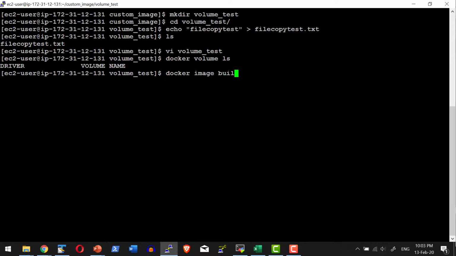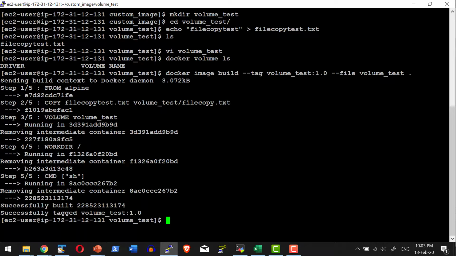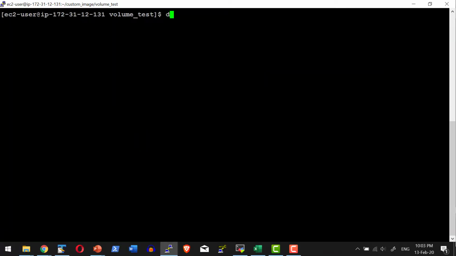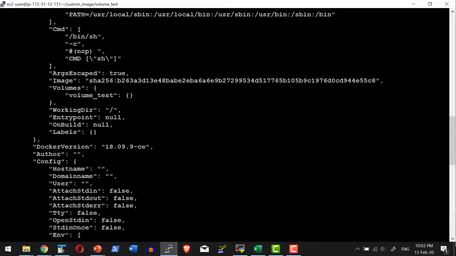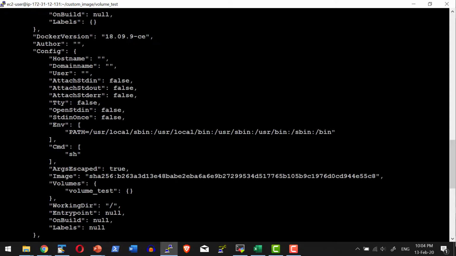Docker image build. Let me tag it as volume_test:1.0, and the Docker file is available in the current directory. The image build is successful. Let me check the list of images available. So this is the image that got created, volume_test. I can go ahead and do the inspection with the tag 1.0. Here I will have the information on volumes. I do have the volume_test getting added as a volume and it will have a volume ID as well.